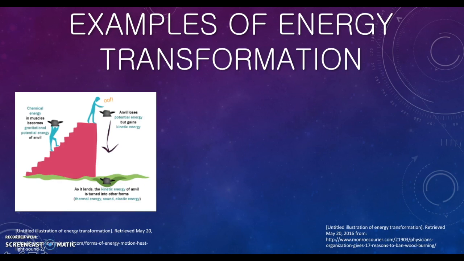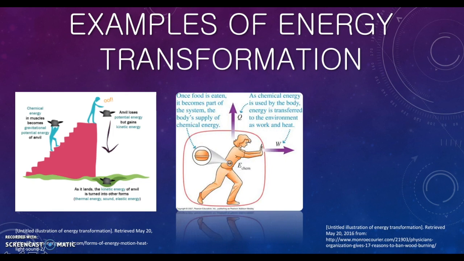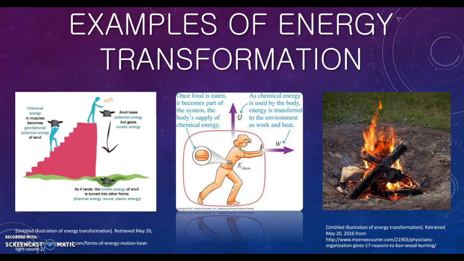Now let's look at the second picture. Chemical energy is stored in food. Once food is eaten, it becomes part of the system. The body is supplied with chemical energy. As chemical energy is used by the body, energy is transferred to the environment as work and heat. By burning wood, chemical energy stored in the bonds of the wood molecules is released, generating thermal energy or heat.